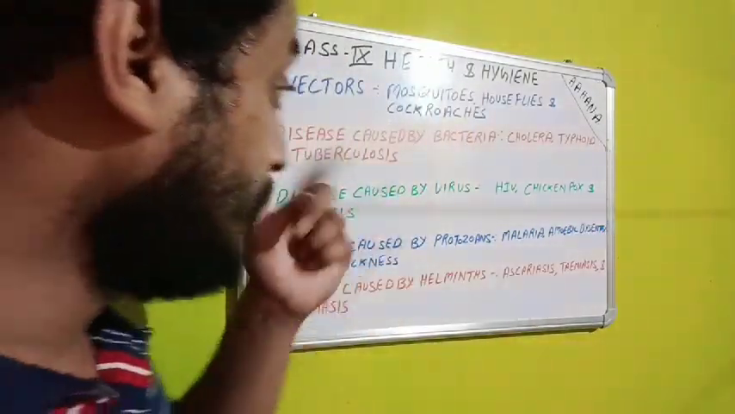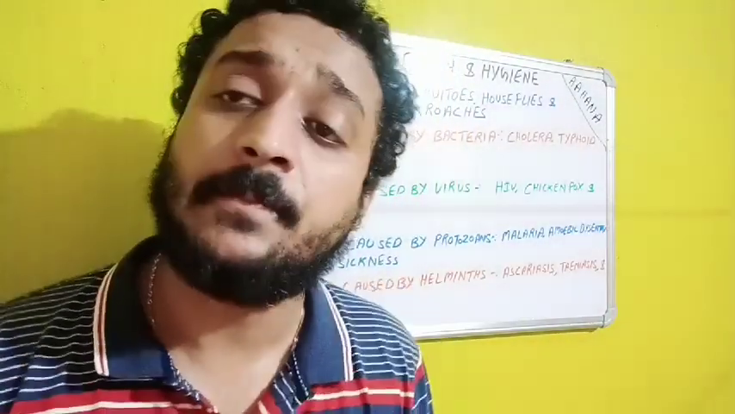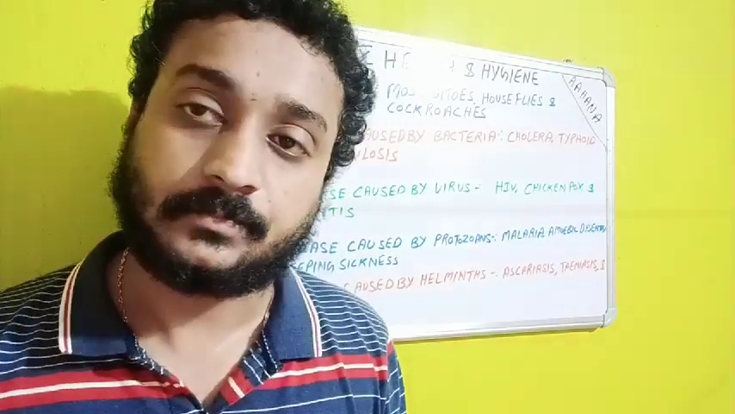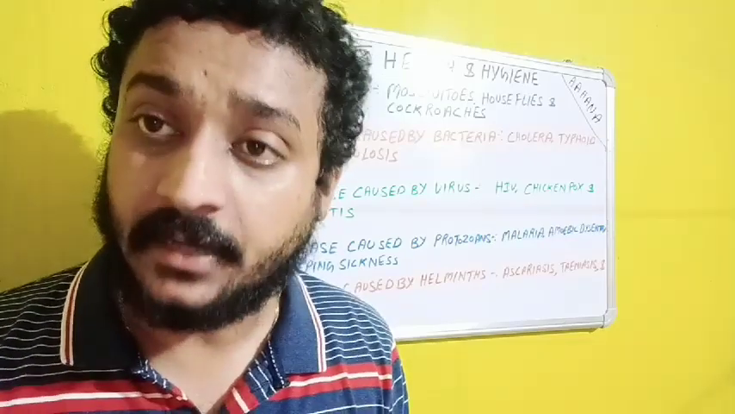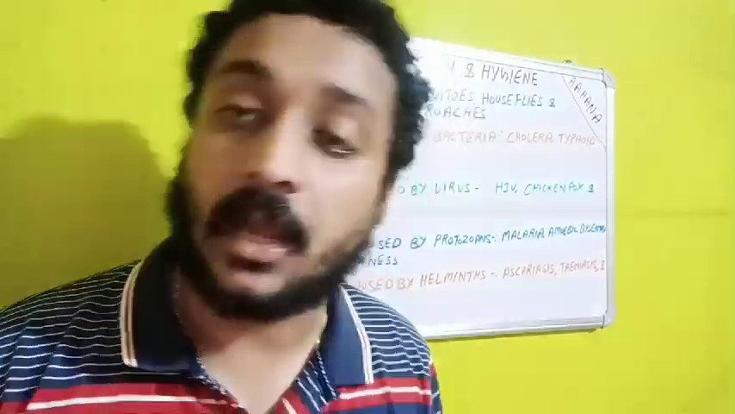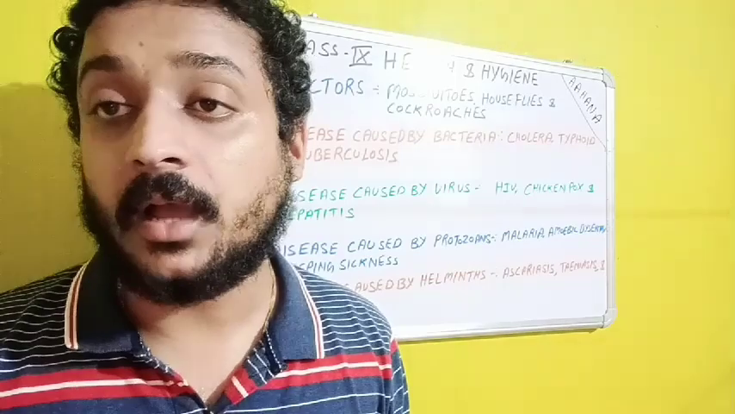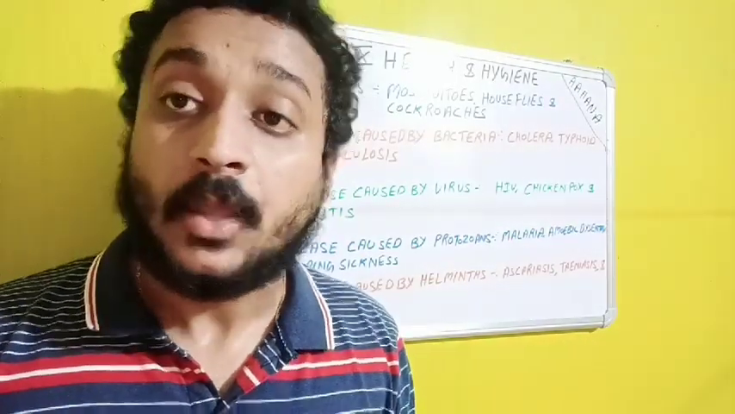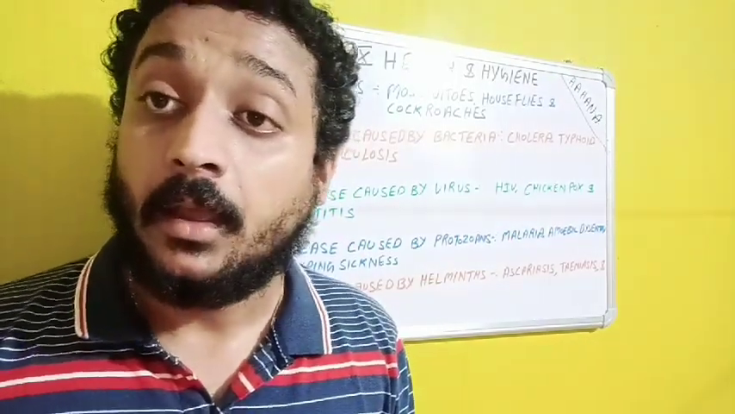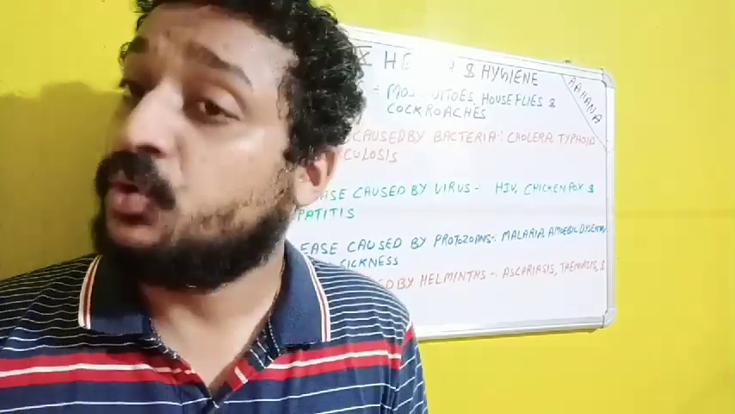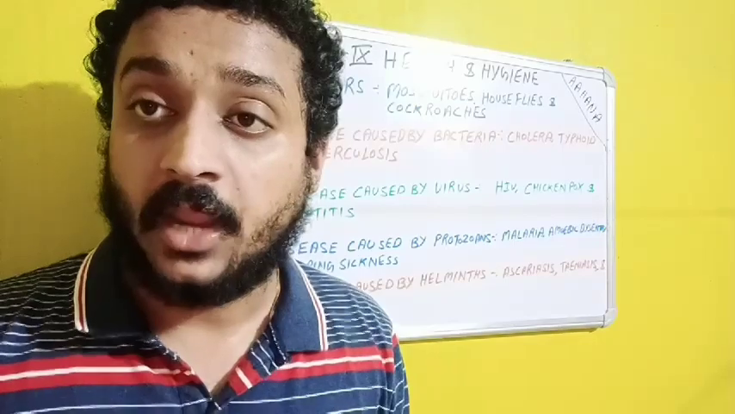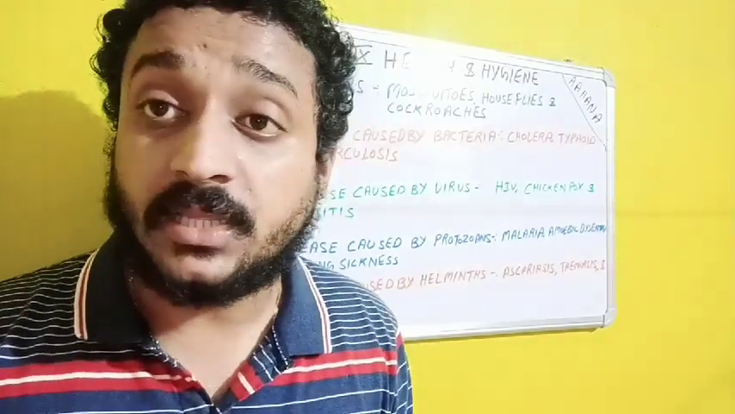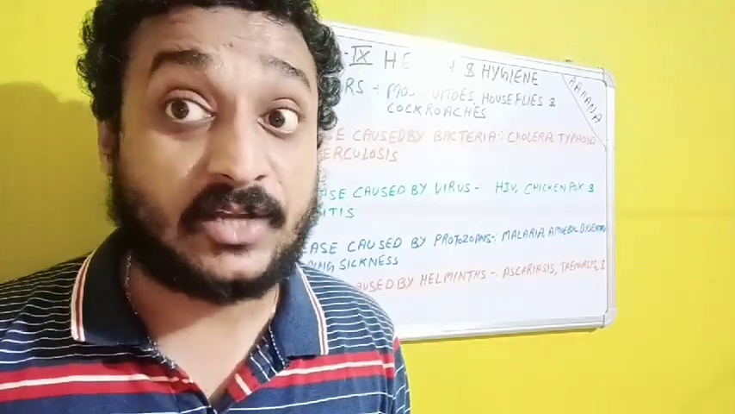Now, next is amoebic dysentery. Amoebic dysentery is caused by the microorganism Entamoeba histolytica. I repeat, Entamoeba histolytica. Entamoeba histolytica is a protozoa which is transferred from outside to our body through infected food, infected water, infected fruits, through those things, and as well as through the infected environment also.